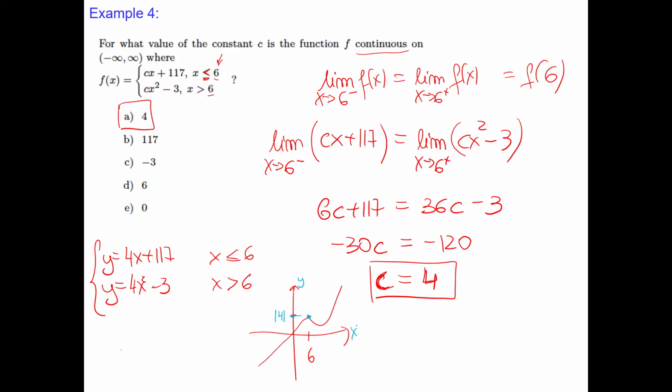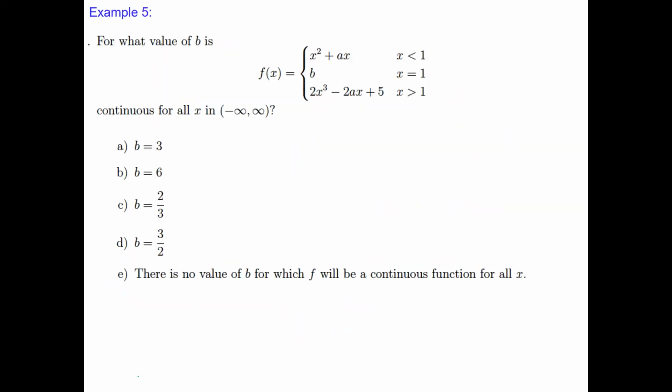Okay, I have one more example and we will be done. Similar thing. For what values of a and b is this function continuous everywhere? Again, the quadratic function, third degree polynomial, and constant are continuous everywhere. But the problem is at 1.